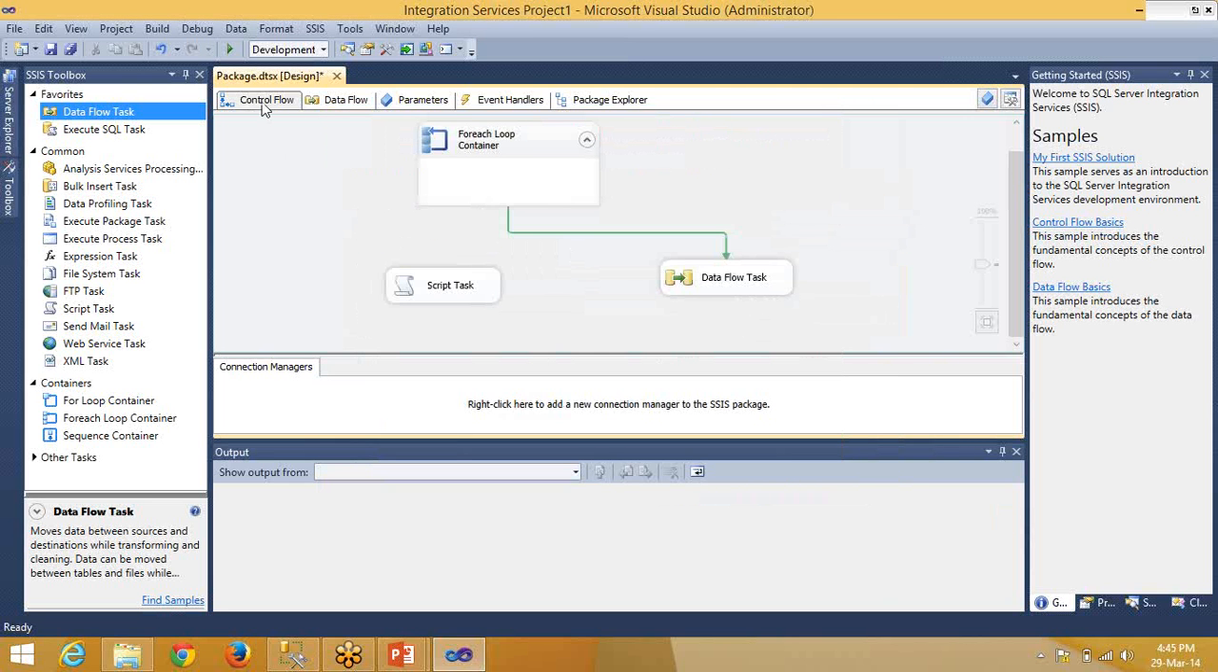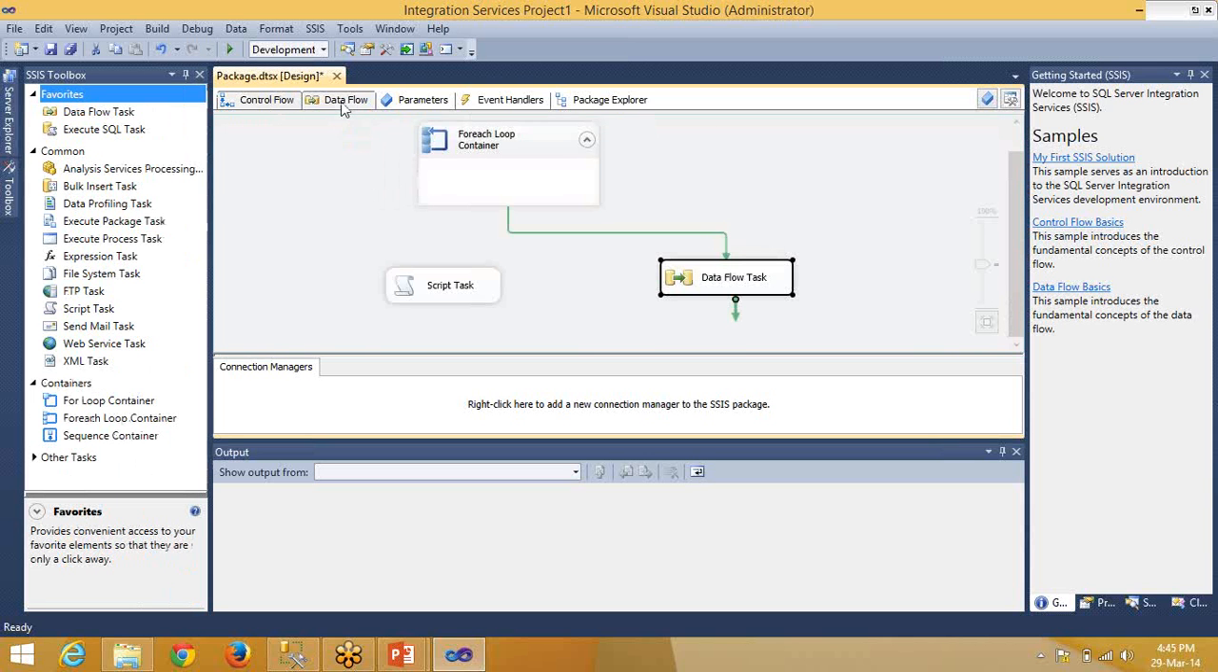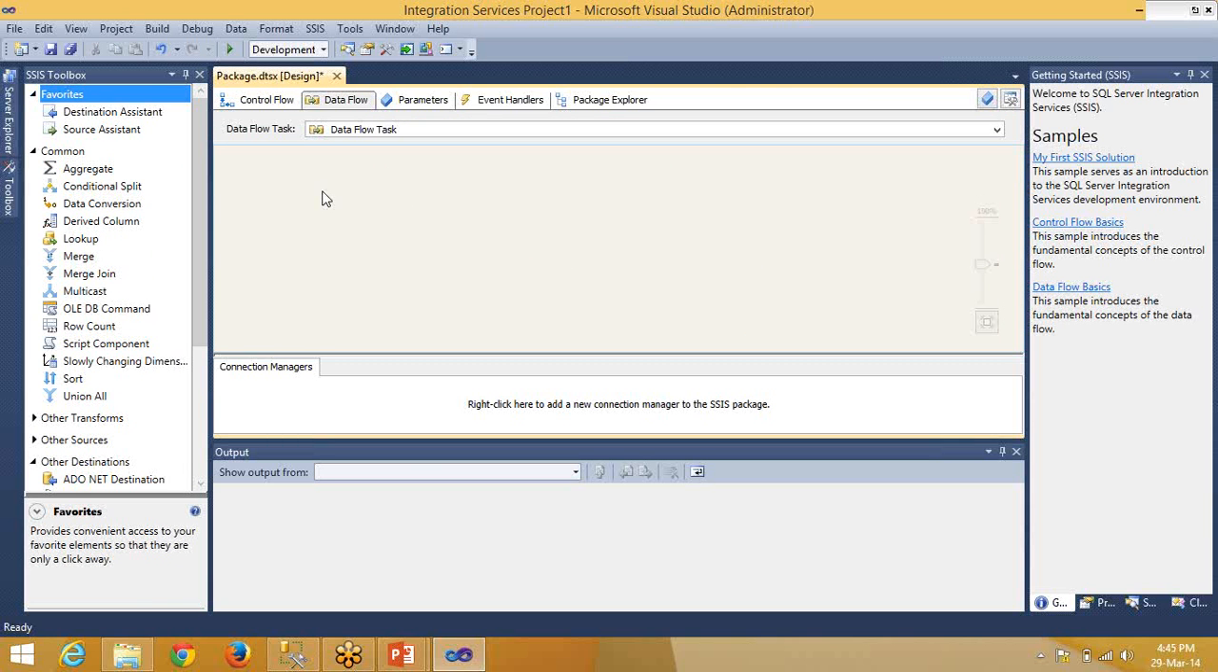So the concepts in the control flow tab are the different tasks, then precedence constraints. Then the main part, the flow of the data from source to destination, comes under the data flow task. To enter the data flow task, you can click on the data flow tab, or double click the data flow task in the control flow, and it will redirect you to the data flow part. Then here your flow comes.